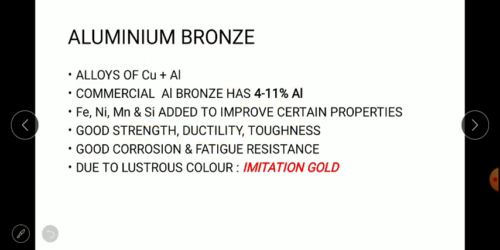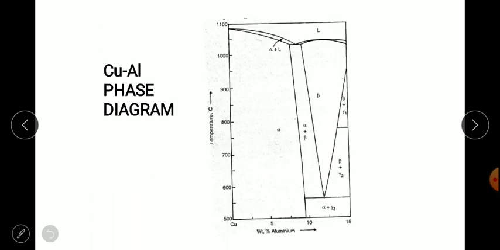One very important good property is that it is lustrous in color, that is, it looks like gold. That's why it has an application in jewelry also. One more property is good corrosion and fatigue resistance. Other elements are also added as alloying elements, such as nickel, iron, manganese, and silicon, to improve a few properties if required. So this is the phase diagram for copper and aluminum.